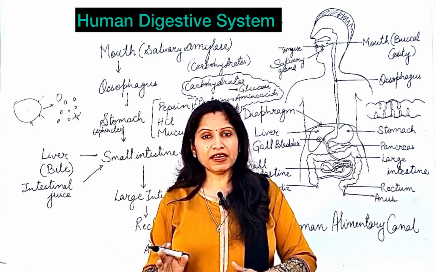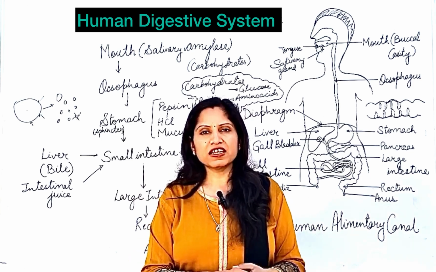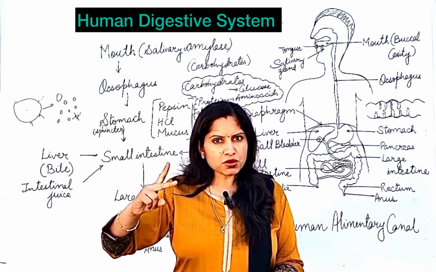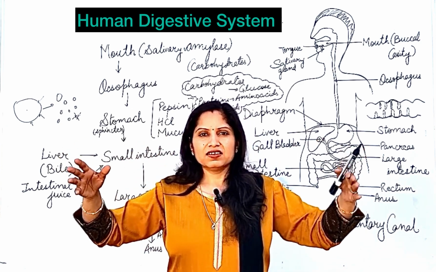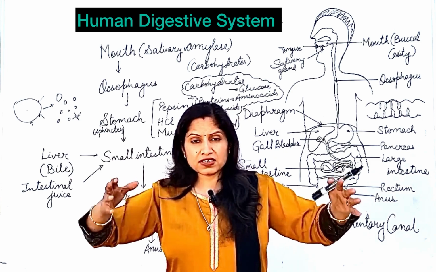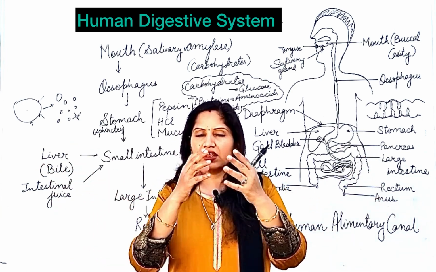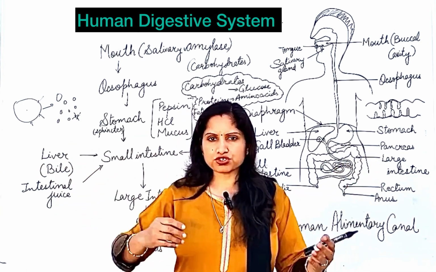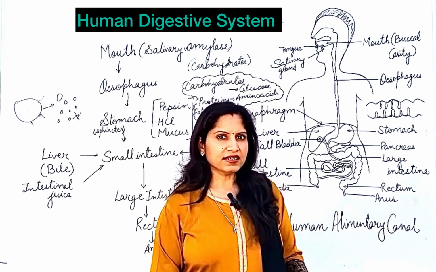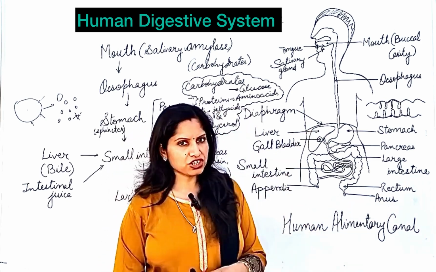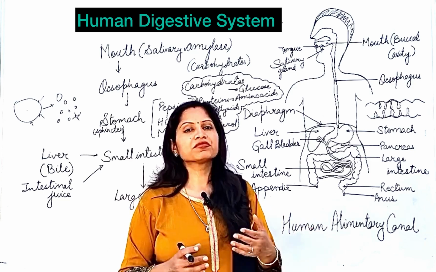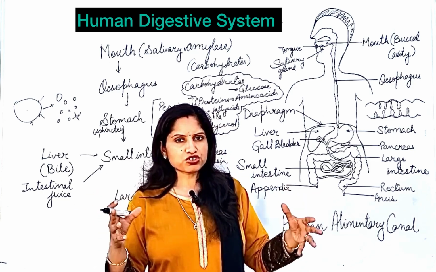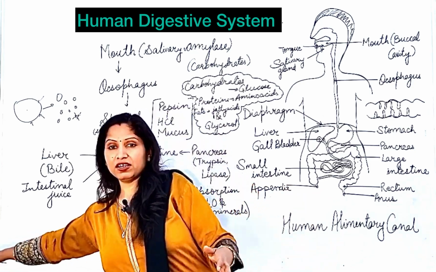Apart from that, there is complete absorption of food, which is helped by two factors. Complete absorption of food takes place because of two qualities of small intestine. First is its length. Small intestine is the longest tube, and so a large area is there through which the absorption of food can happen. Second thing is that it has some finger-like projections known as villi that further increase the surface area, and so the absorption will be completed in the small intestine.